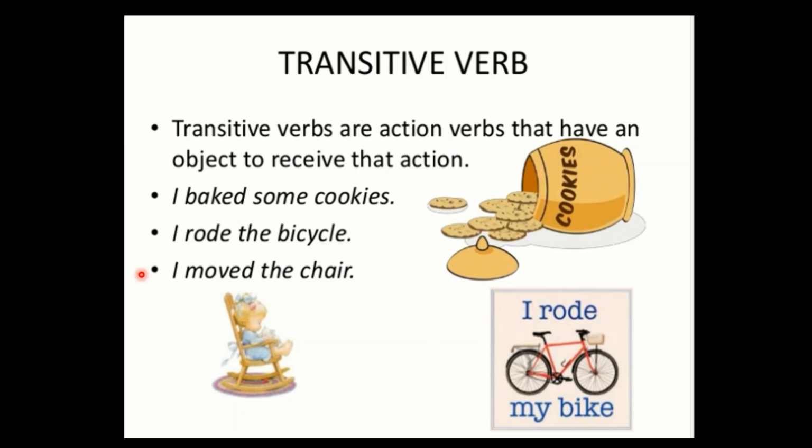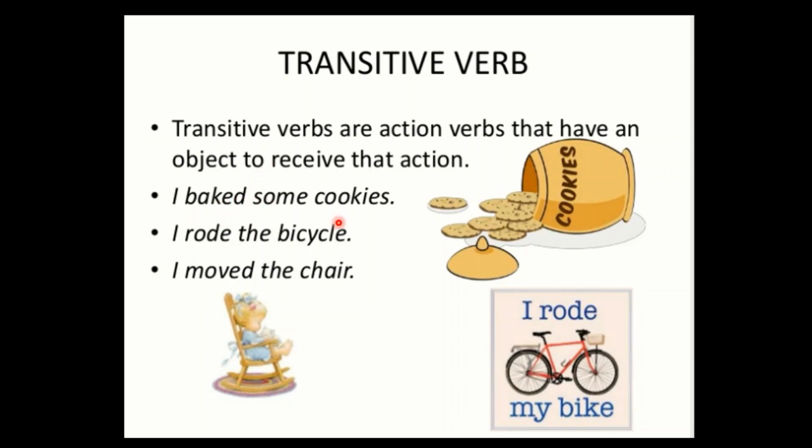Transitive, passing over to object. So an action that is passed over to an object. Remember this? Transitive verbs are action verbs that have an object to receive that action, where the action has been passed over to an object. I baked. What baked? As in our previous lecture on transitive and intransitive verbs, I told you how to confirm whether it is transitive or intransitive: after the verb you will take a break and stop reading the next portion of the sentence, and you will just stop on the verb and make a question. What?